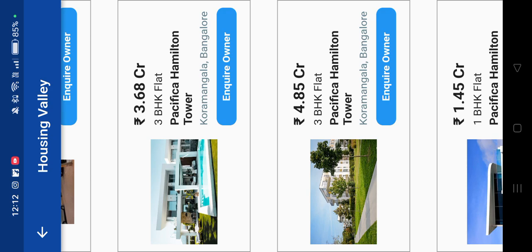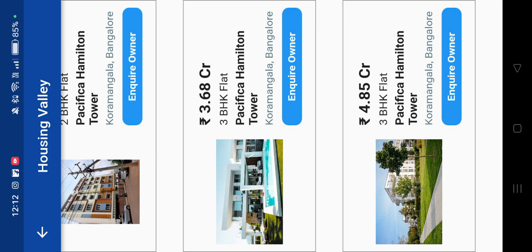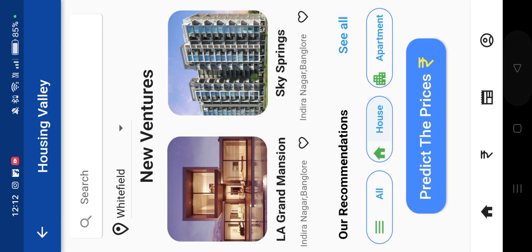And on that, we have this unique option, which is enquire owner, so that on pressing that, we would be giving the details of the owner, like the way to contact him, or we could even give the email credentials, so that the users could just contact the person if they like the apartment.